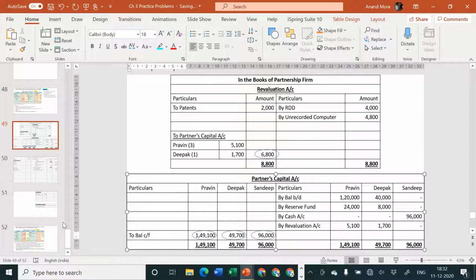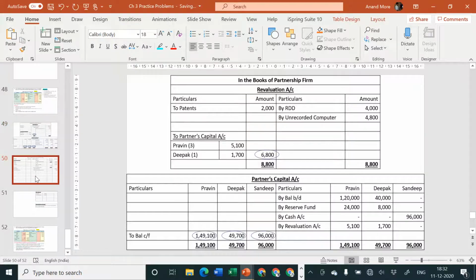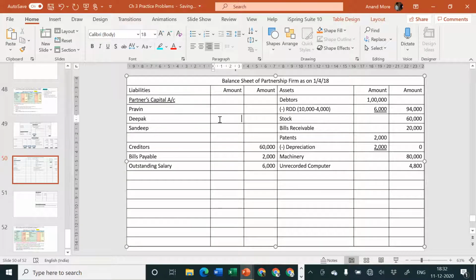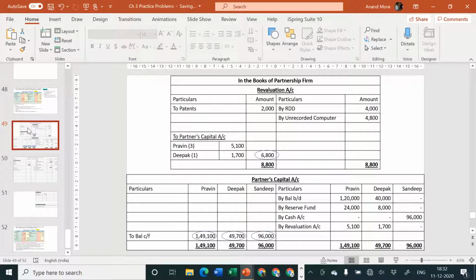Let us write down this balance in the balance sheet liability side. What is the amount of balance? 1,49,100, 49,700 and 96,000. Let me confirm the first amount one more time, 1,49,100.